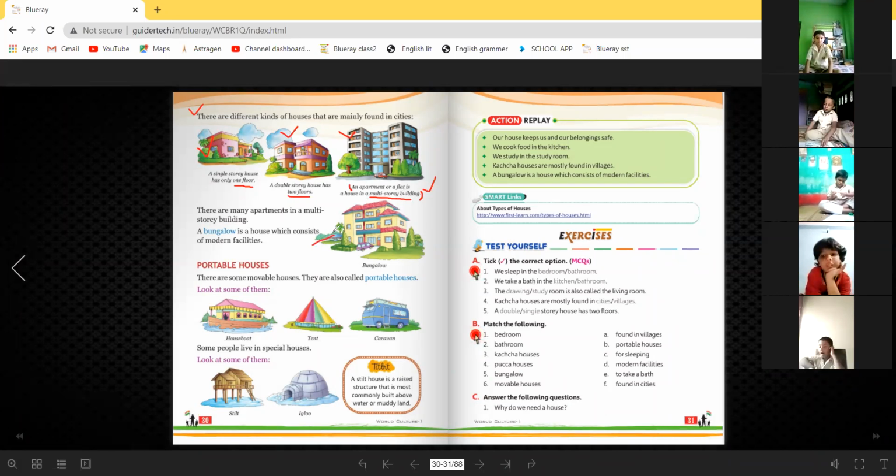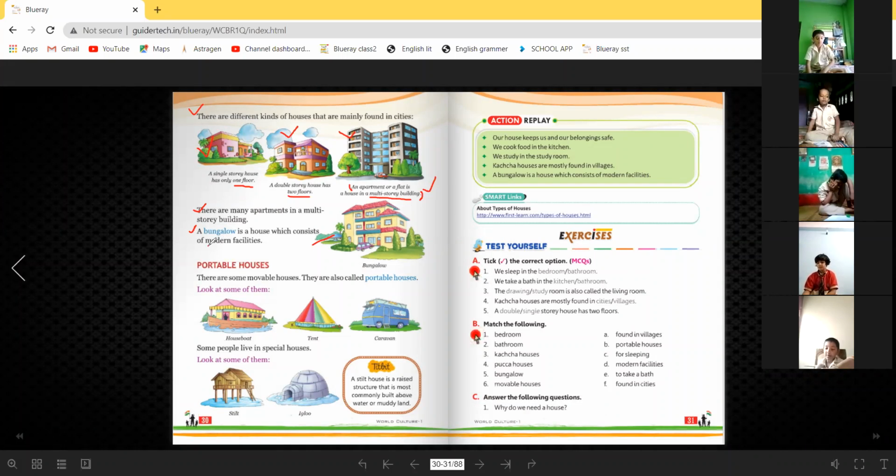And what is this? It is a bungalow. There are many apartments in a multi-story building. Okay, what is a bungalow? A bungalow is a house which consists of modern facilities. Consist mean it has, যেখানে পাওয়া যায়, আছে.